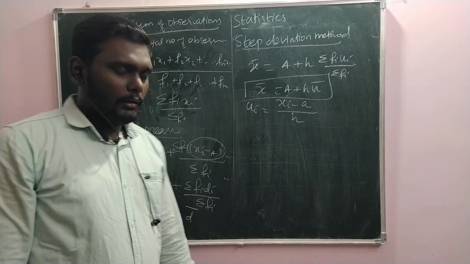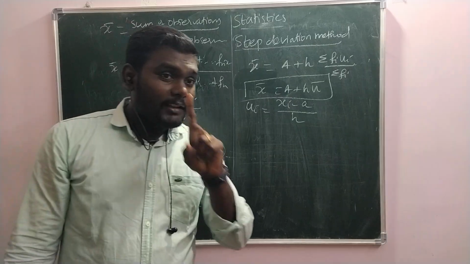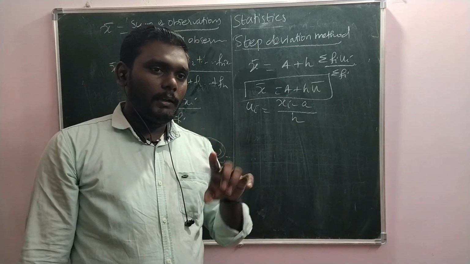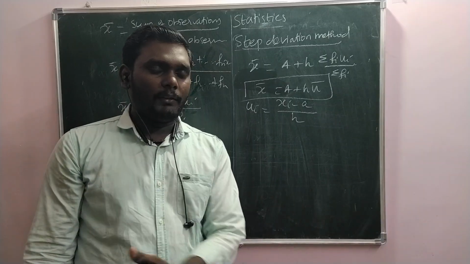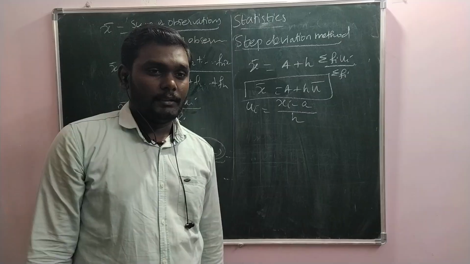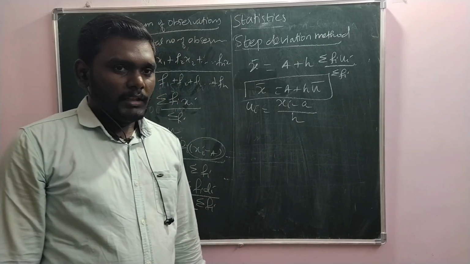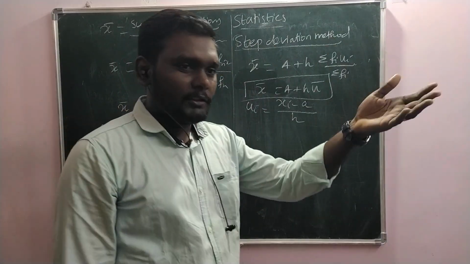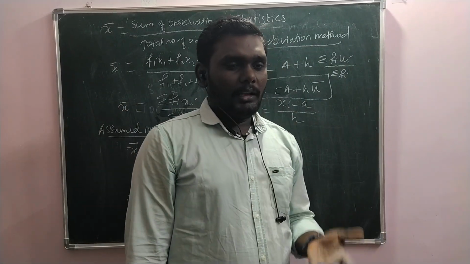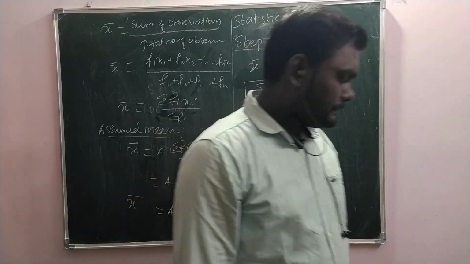The same formula can be used, but keep in mind, these xi's are the class marks. Alright. And then here, in the assumed mean method, should we choose the assumed mean from xi or from fi? It's always from xi. The class mark is the assumed mean. We can choose any one, it could be the first one or the last one, but it is always advisable to choose from the middle.